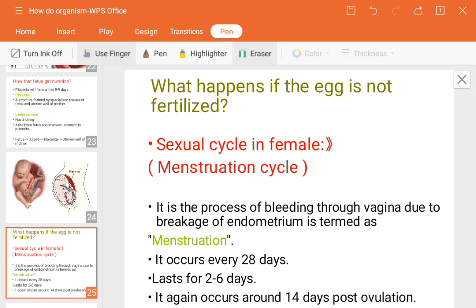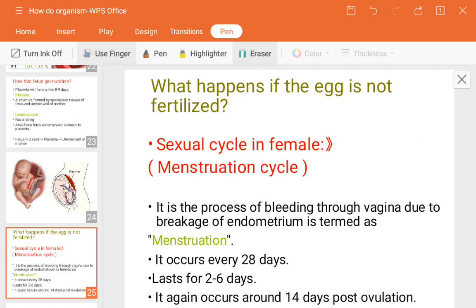Later, whenever fertilization takes place, that endometrium wall will provide nutrition and attachment to that baby. But now we are talking about what happens if fertilization does not take place. The egg will vanish, and this thickness of the inner lining of the uterine wall will break down.